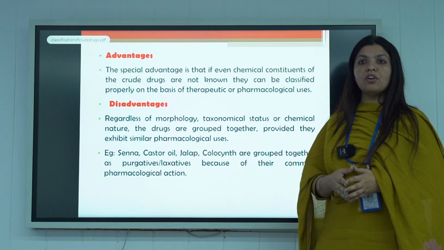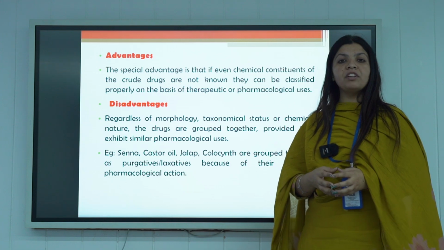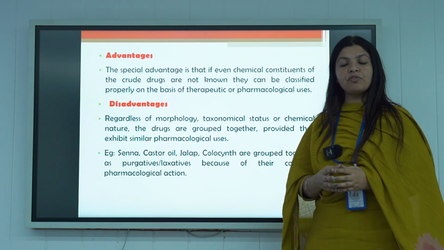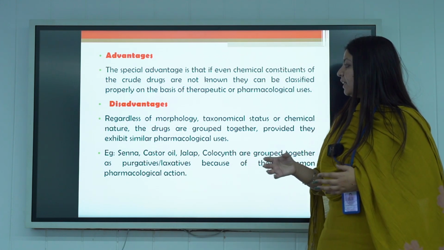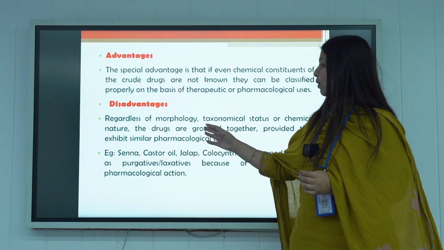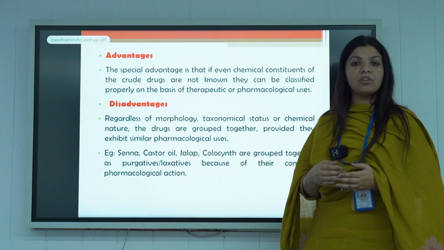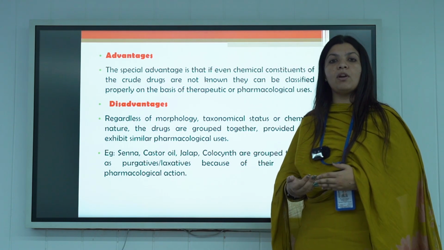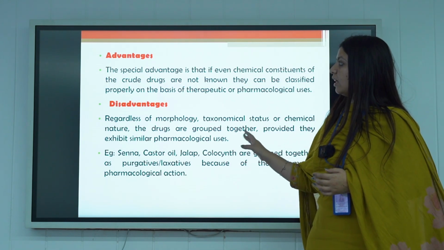Then the advantage of the system is that it is very important. We know about the pharmacological part of the plant, which pharmacological action it is giving. We know the chemical components of the plant. But the disadvantage is it doesn't tell us about the morphology. It is not telling us about the taxonomical part of the plant, what its genus is, and to which family it belongs.